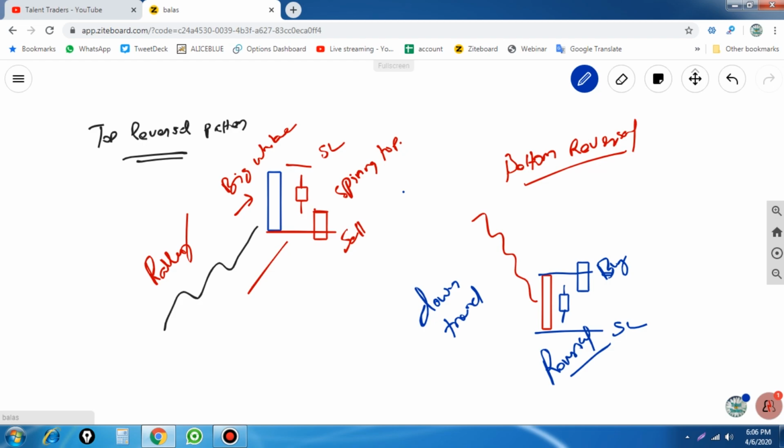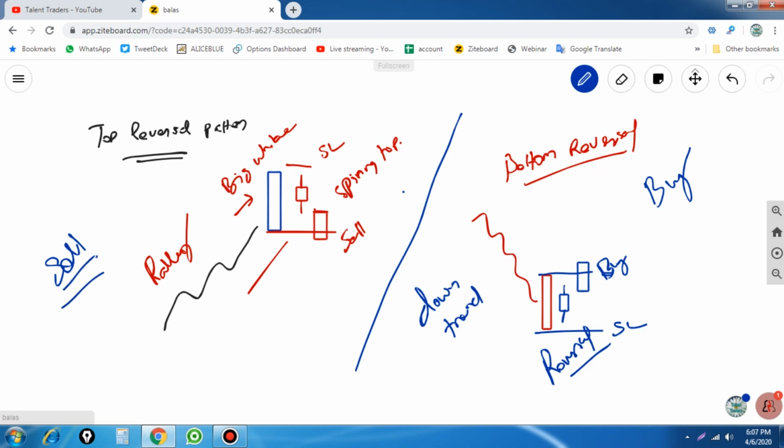Here we are seeing there will be two types of pattern. One is the bullish rally, after which we find the reversal in trend using this spinning top candle. And the other is the bearish rally, where we find the bottom reversal. Here we are looking for a buy trend reversal, and here we are looking for a sell trend reversal. So this is the spinning top.